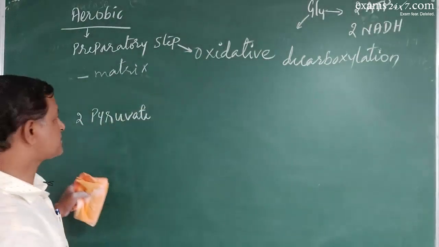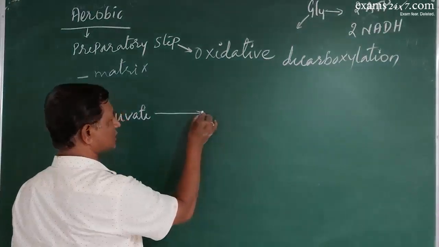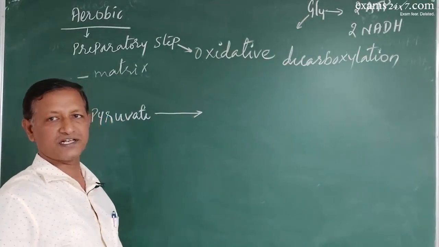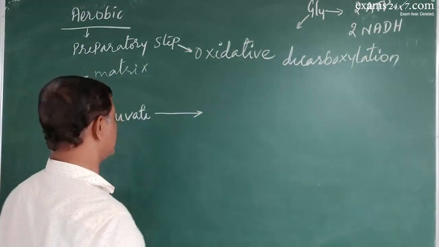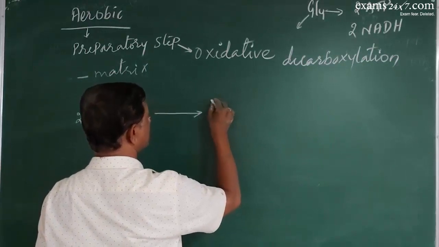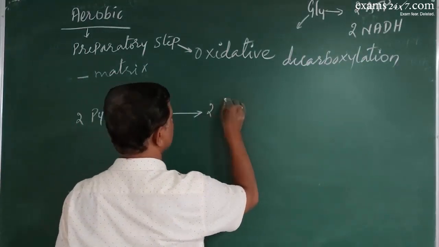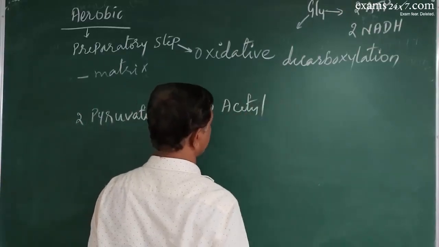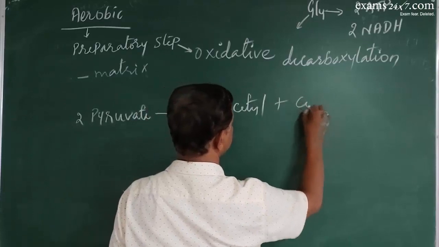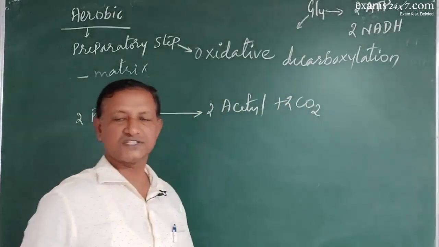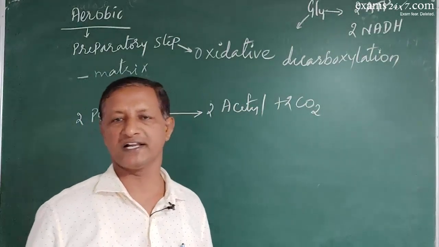Now, these pyruvates first undergo decarboxylation. Decarboxylation means removal of carbon dioxide. So, carbon dioxide will be removed, and it forms two molecules of the acetyl molecule, losing two molecules of carbon dioxide. See, you write the equation for respiration, right?